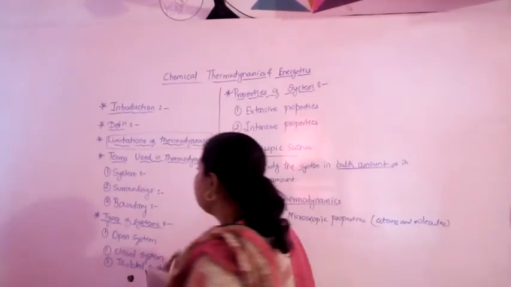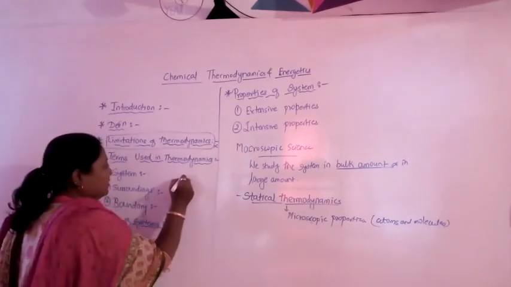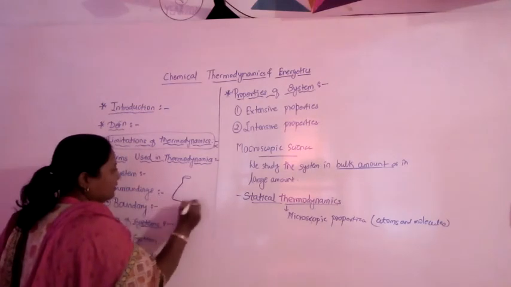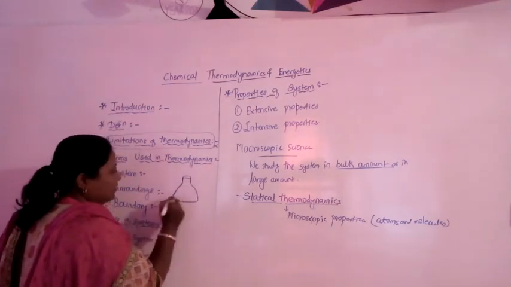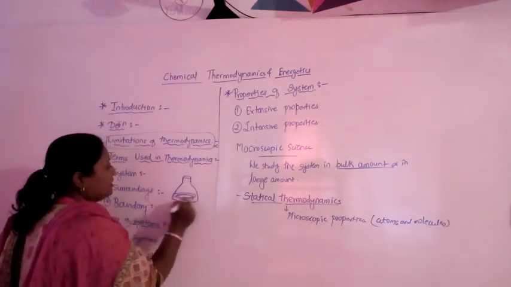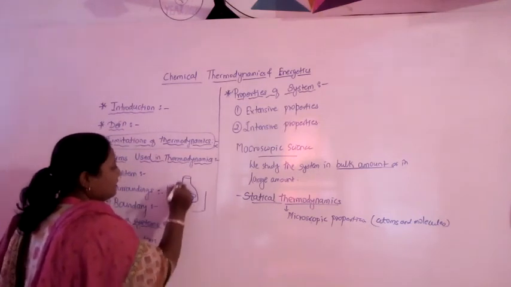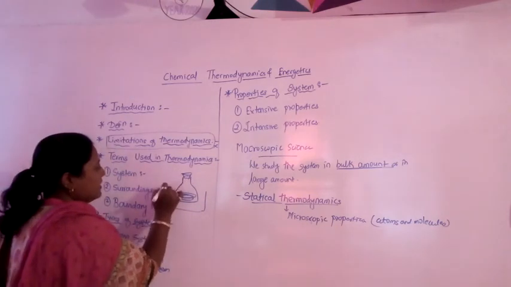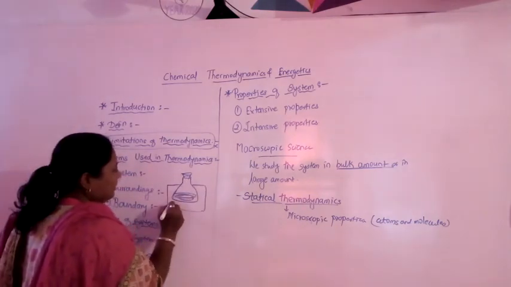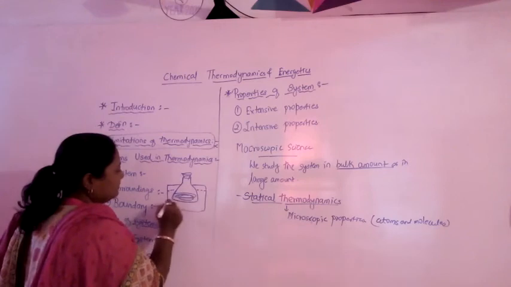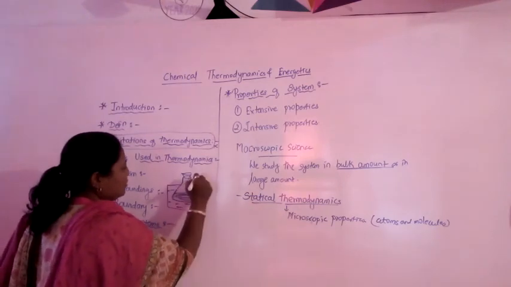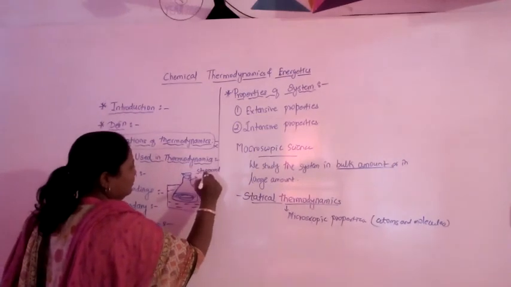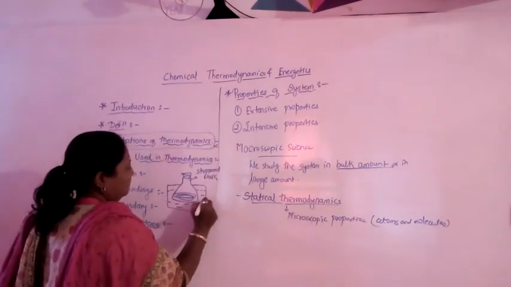What do they say? A system is a part or portion of the universe which is taken for study, that is thermodynamical study. See here in this diagram, it is the water bath. This is the stoppered flask. This is the water bath.